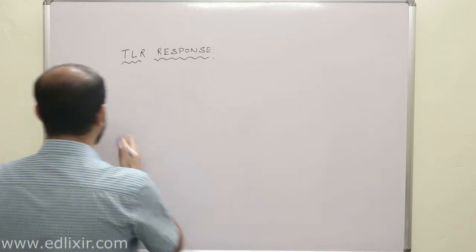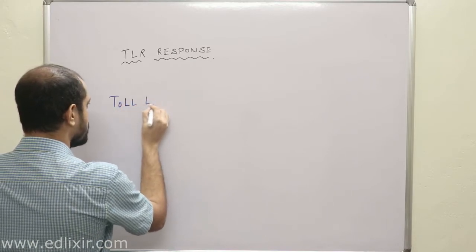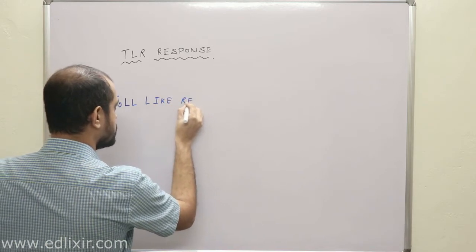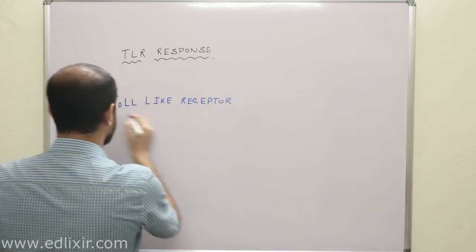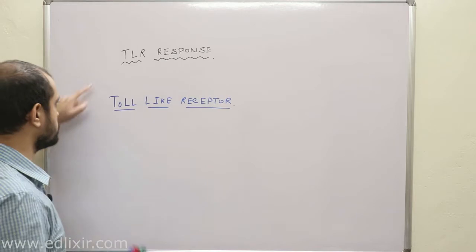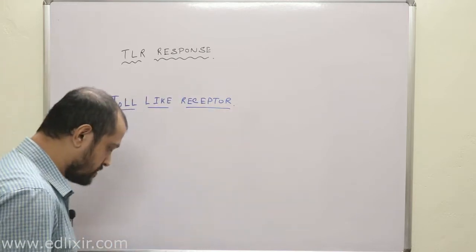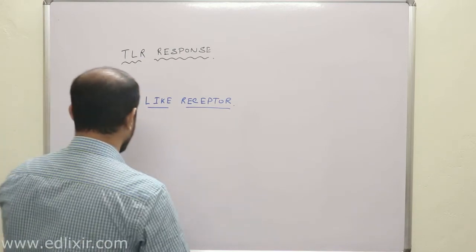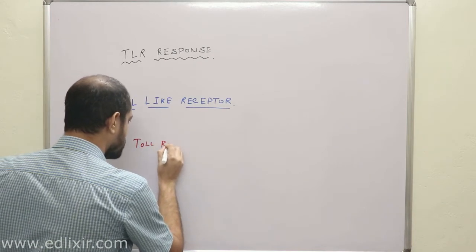Now, TLR means toll-like receptor. That means this particular thing is telling you that toll-like receptor means that there is something known by the name of toll receptor, right? There is something known by the name of toll receptor.